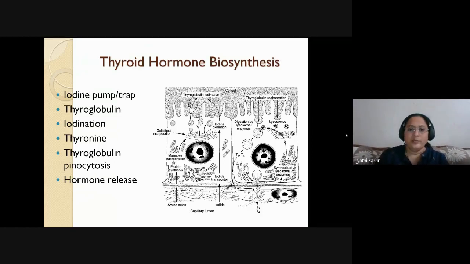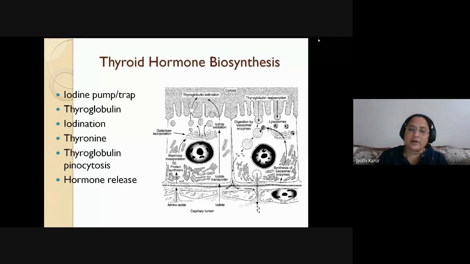As you all know, the thyroid gland is a very important endocrine gland situated in the neck. It has the highest concentration of iodine compared to the majority of the parts of the body. The thyroid has the highest capacity to uptake iodine from the blood against a 100-fold concentration gradient. There are many mechanisms which involve iodine trapping. The iodide which is ingested by us will be actively trapped by the thyroid.